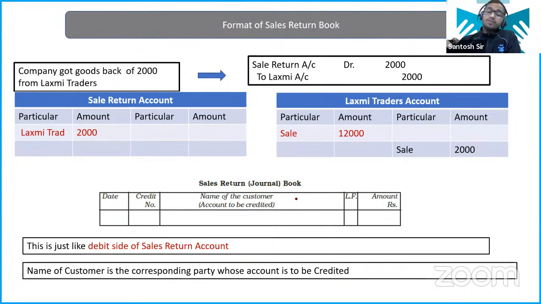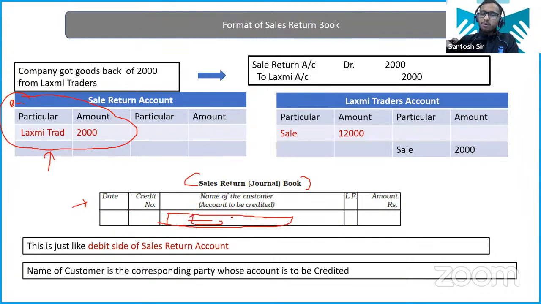What will be the format? How is the format going to look? Very easy. Just like the debit side of the sales return account. Why? Obviously, sales return will be debited. The sales account is always credited, so sales return is the reverse of that, so it will be debited. It looks just like the debit side of the sales return account. And this is easy. You write the name of the customer, the one from whom we have got the return, with the amount and the ledger folio.